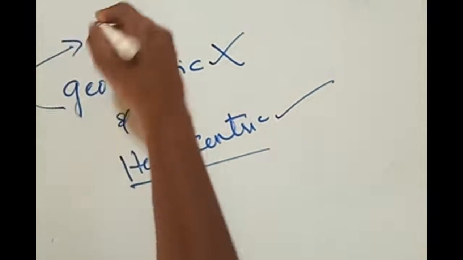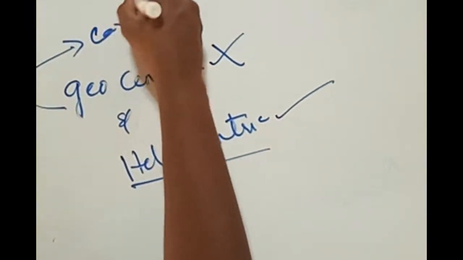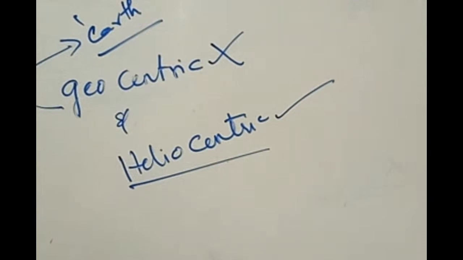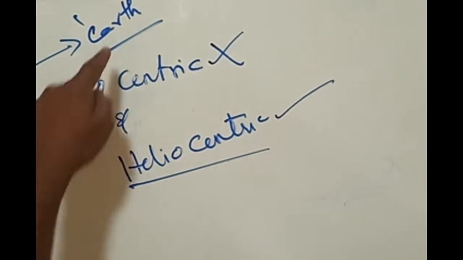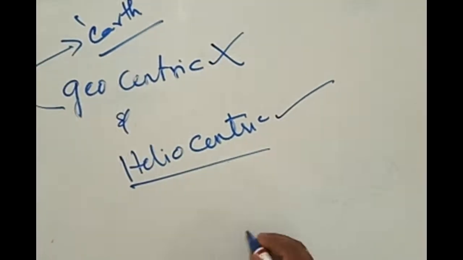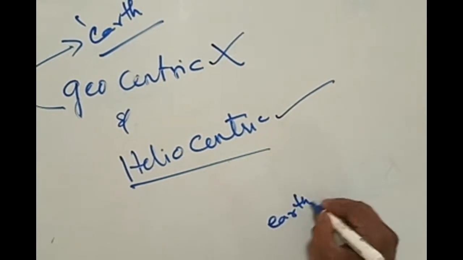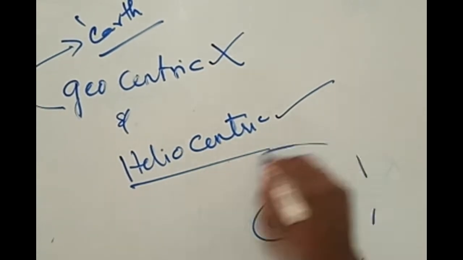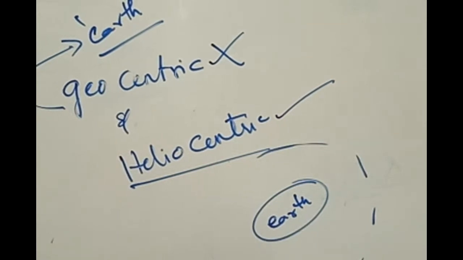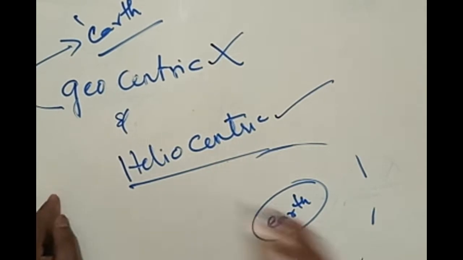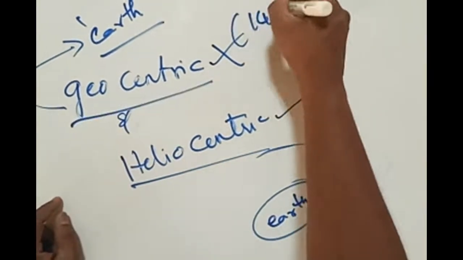Geocentric theory means that Earth is the center of the solar system and of the universe, and all the other things follow. If this is the Earth, around it different kinds of planets revolve. All the other planets, the 9 or 8 planets whatever we know, the moon, the sun, all of these were revolving around this Earth, a theory which was accepted for nearly 1400 years.